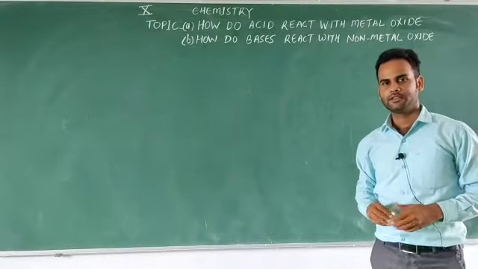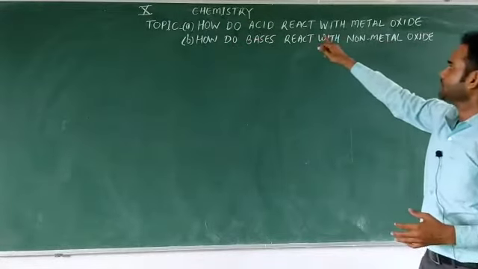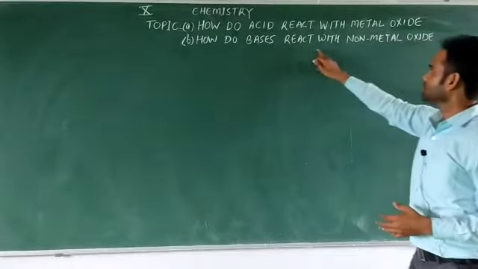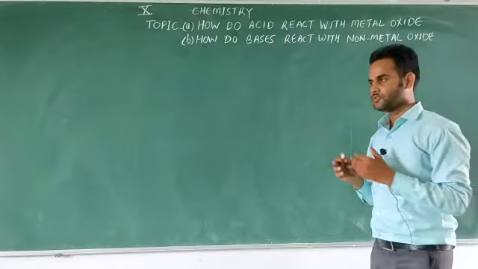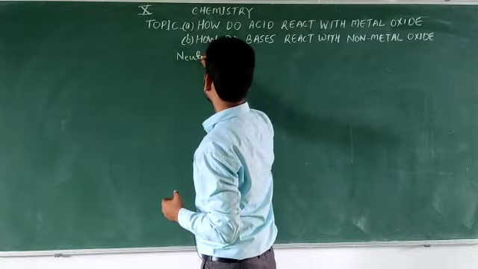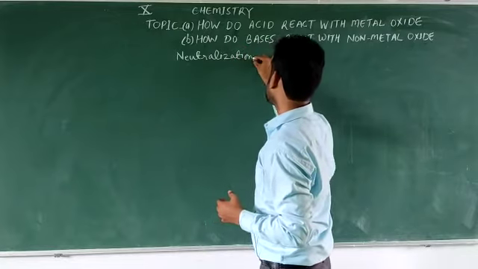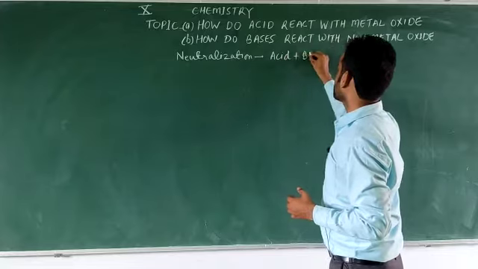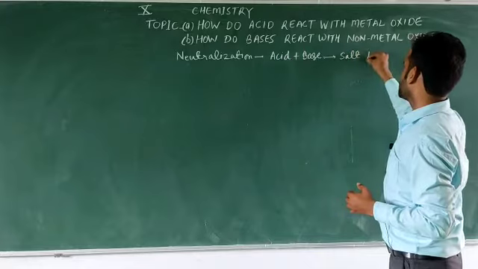Hello students, today in this video we are going to discuss these topics. The first one is how do acids react with metal oxides, and the second one is how do bases react with non-metal oxides. Before this topic we have to know about the neutralization reaction. As we know, a neutralization reaction is a type of reaction in which when an acid reacts with a base, they form salt and water.